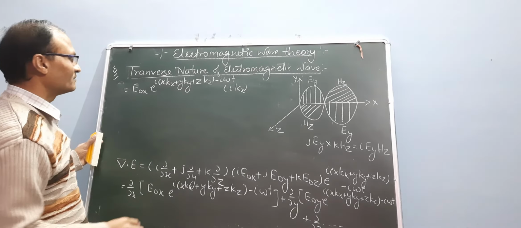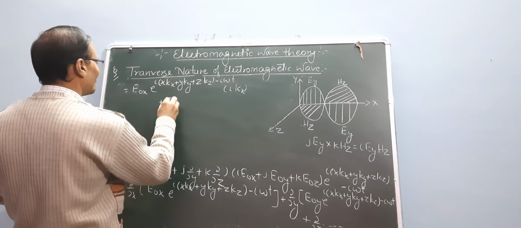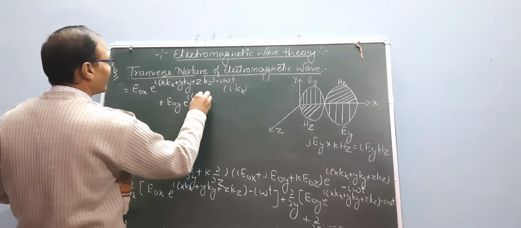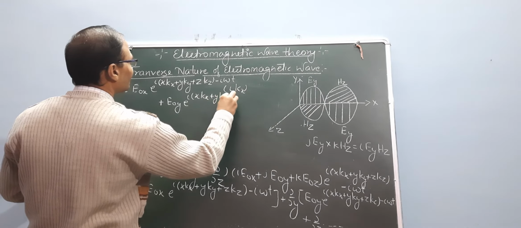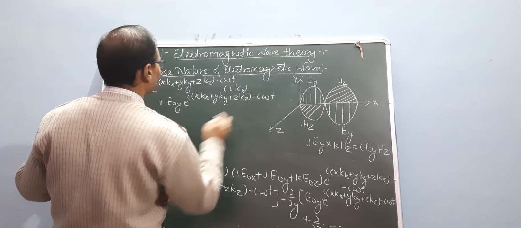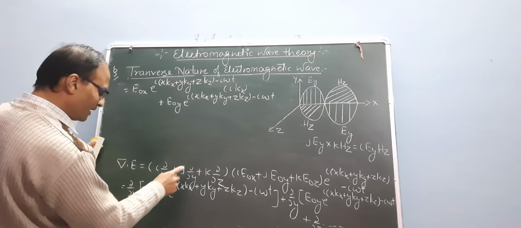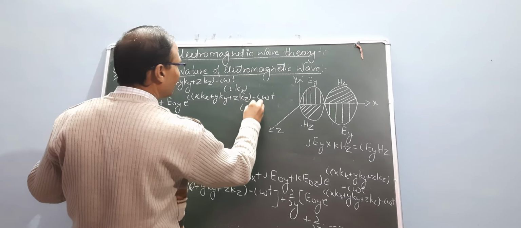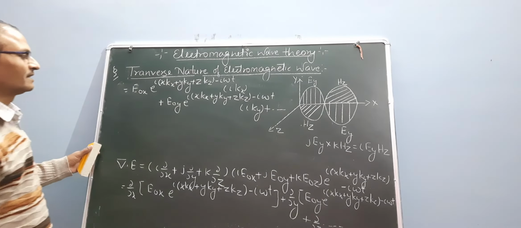This is the i times kx. Another function is plus E naught y e to the power i (x kx plus y ky plus z kz minus omega t), and del over del y, so y equals 1, the function is i times ky, and the third function is similar.